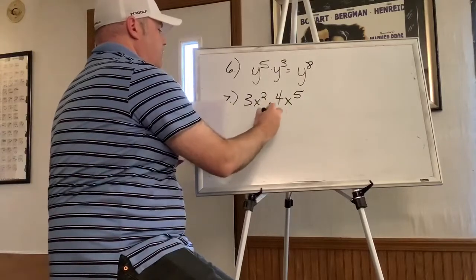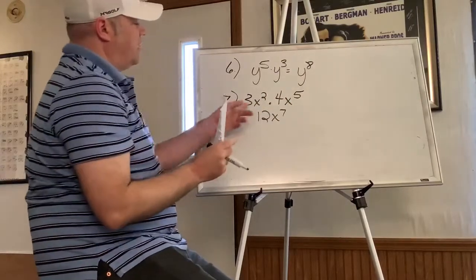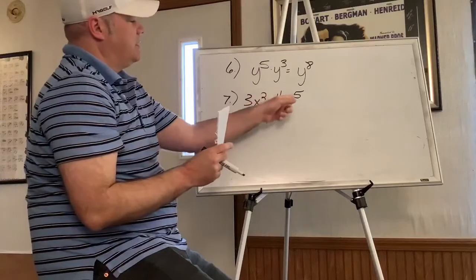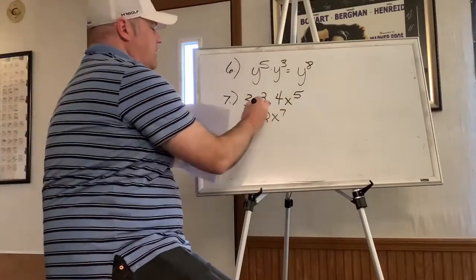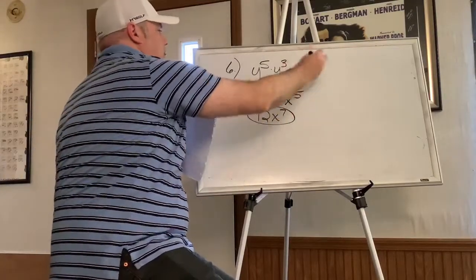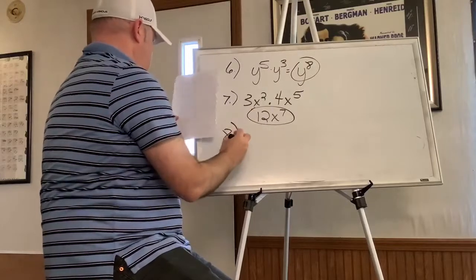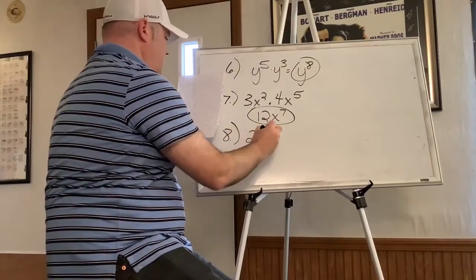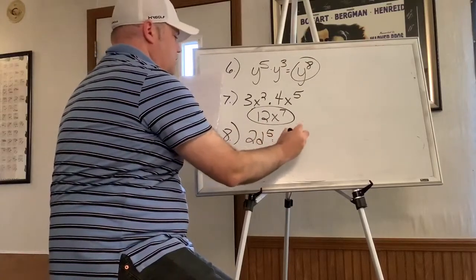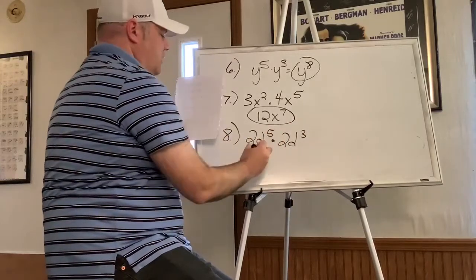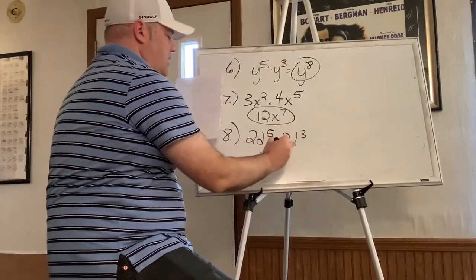So you get 12x to the 7th. So I multiplied the 3 times the 4. X squared times x to the 5th adds up to x to the 7th. Okay. Number 8 is 2d to the 5th times 2d to the 3rd. So 2 times 2 is 4, d to the 8th.